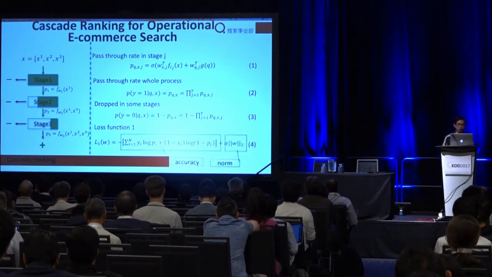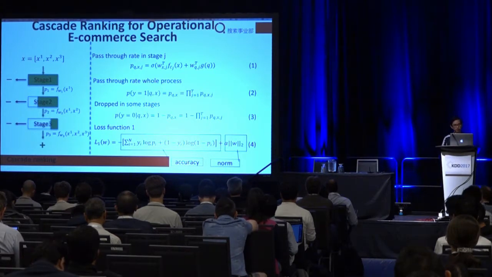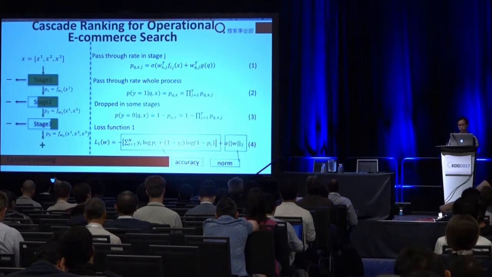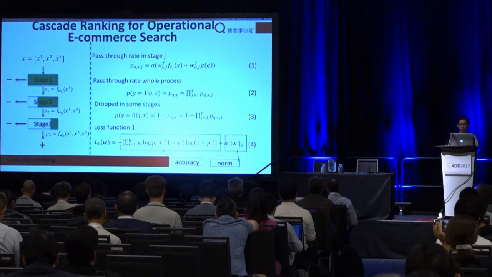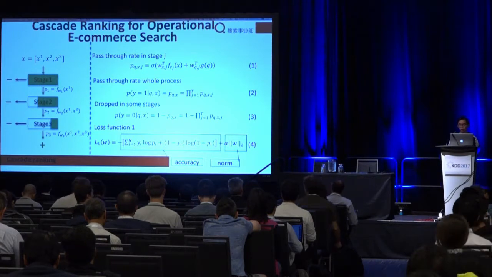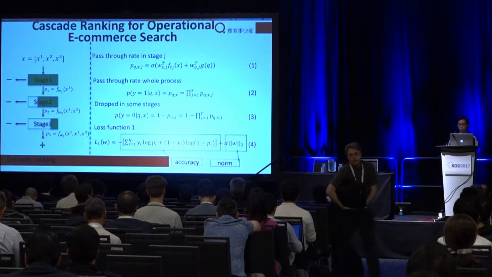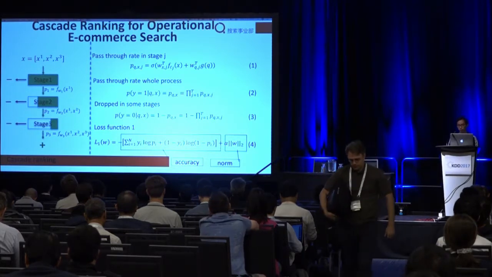Okay, now we can get the first loss function. It's a log likelihood adding an L2 norm. The L2 norm here is in case of ill condition, because in real applications, the features are more or less correlated. With this loss function, some of the computation may be saved, because most of the items are filtered out in the former stage, and only a small part of the items will survive to a later stage with more complex features.